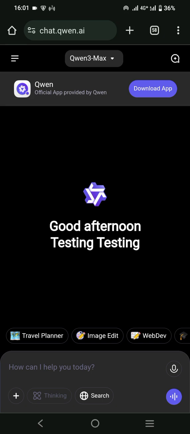Well guys, the first step you can do is access this Qwen AI, and here I am accessing it with my phone. And don't worry, because Qwen can also be accessed with your PC or even a tab. After that, don't forget to log in first with your email. And this will be the homepage of Qwen AI. To start off the image editing, you need to activate this image edit here.